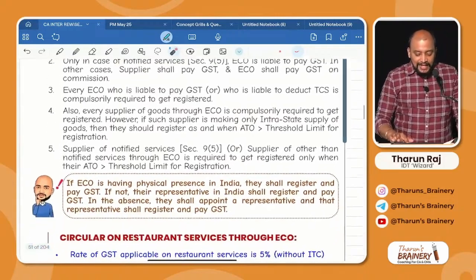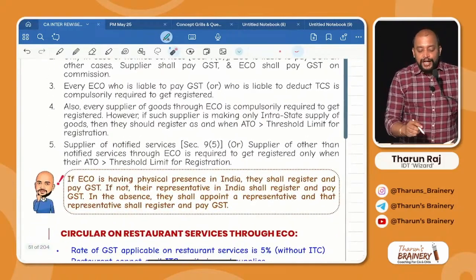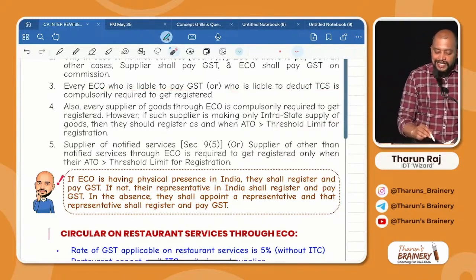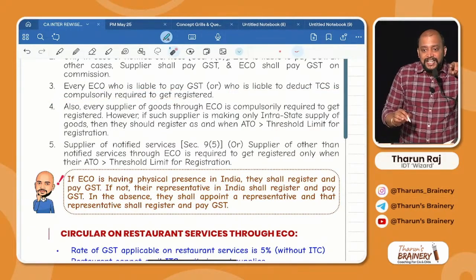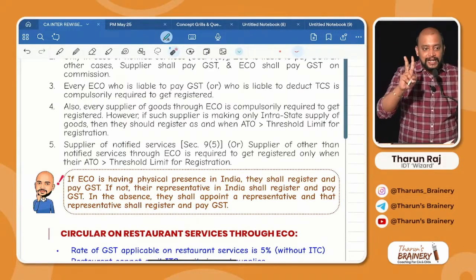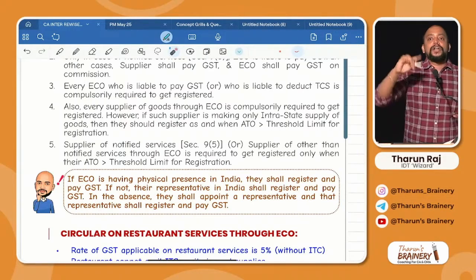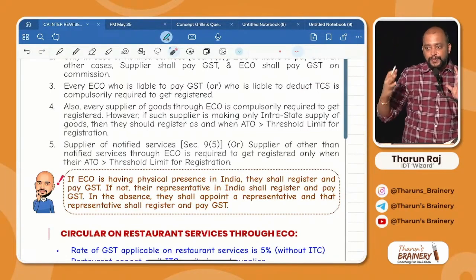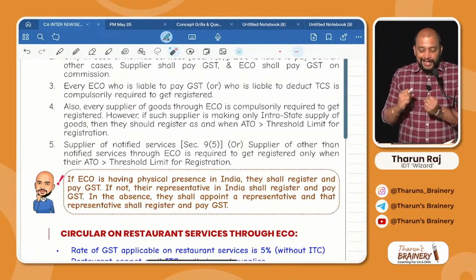Commission. Next. Every e-commerce operator who is liable to pay GST and who is liable to deduct TCS is compulsorily required to get registered. Just now I told you, 2 e-commerce operators are compulsorily required to get registered. Then what about suppliers of goods through an e-commerce operator? Please respond.